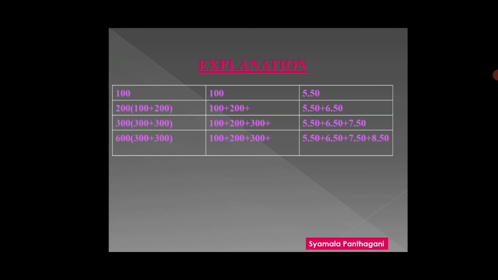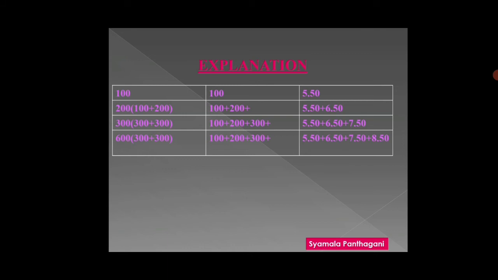How do we have to calculate? For the first 100 units, we multiply with 5.5 rupees. And for the next units, we calculate 6.5 per unit. Now, come to the third condition. For the next 300 units, meaning first 100 units, next 200 units, next 300 units, that is 600 units total.